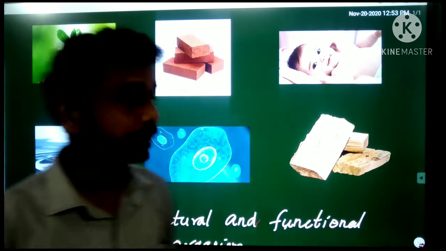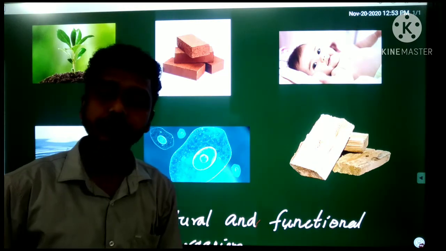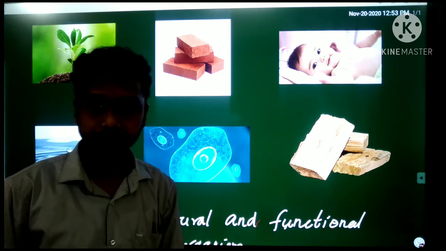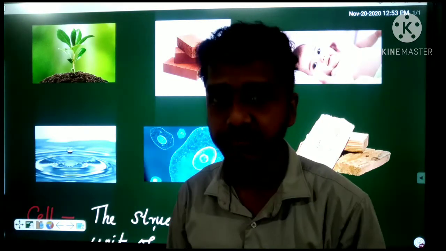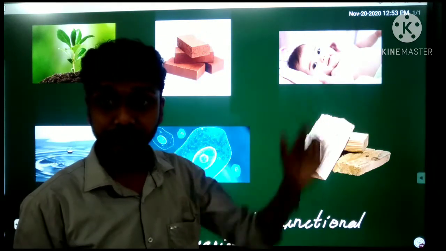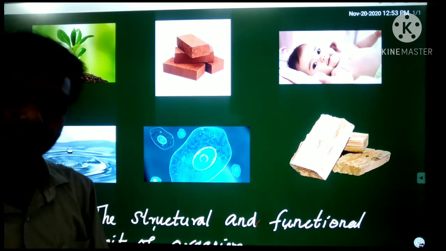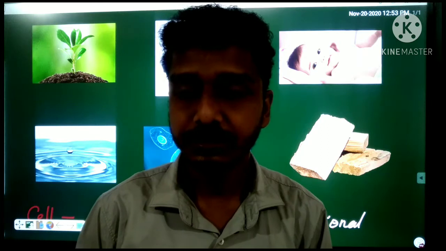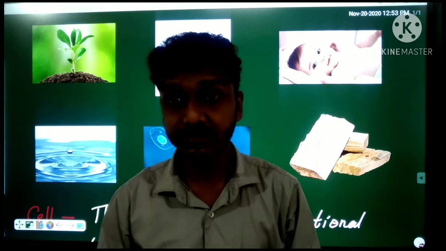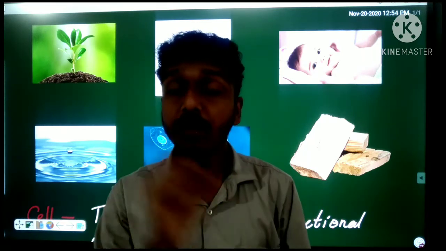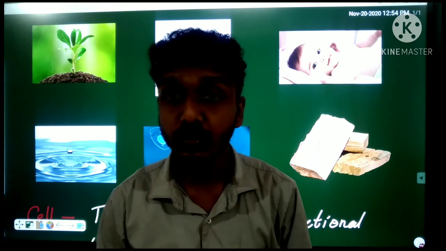Now look, here plant is an organism. This baby is an organism. This single cell living thing is an organism. Okay, they have their own structure, right? Plant has its own structure. This baby has its own structure. Okay. Then what about this organism? Yes, it has structure. That means organisms have their own structure, right? Organisms have their own structure because of a structural unit.